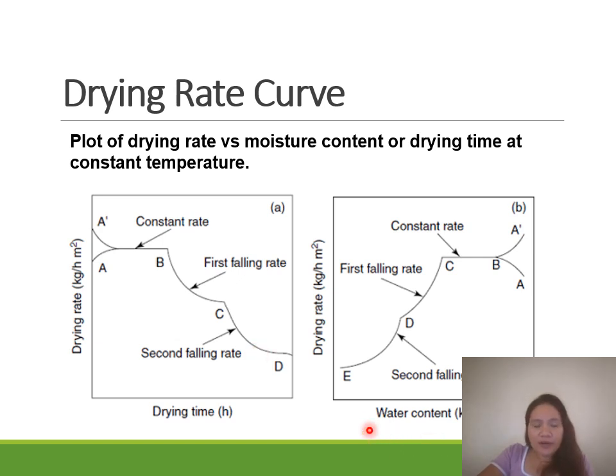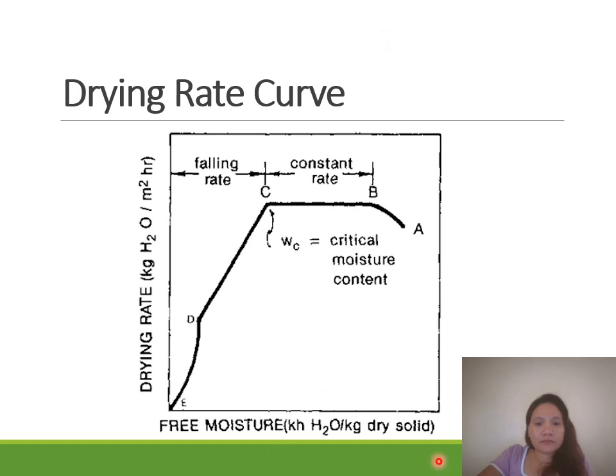Then we also have another plot. Again, increasing the drying time will basically reduce the moisture or water content of your food product. So we have here again the drying rate curve on the x-axis, as well as the moisture content.